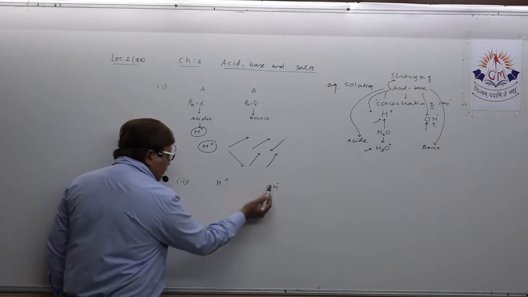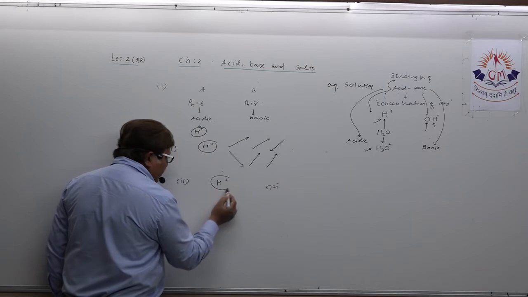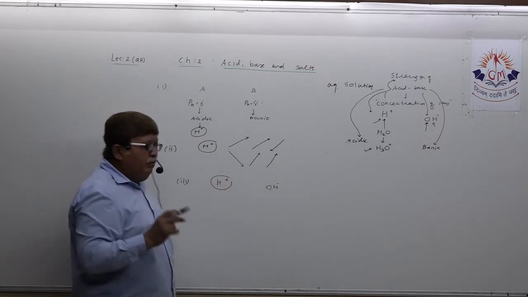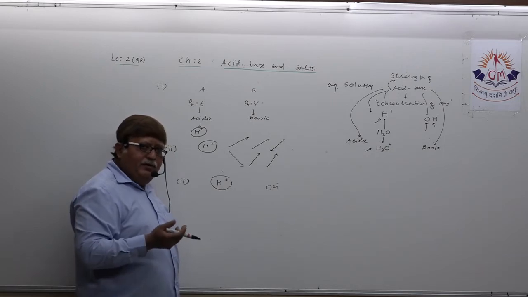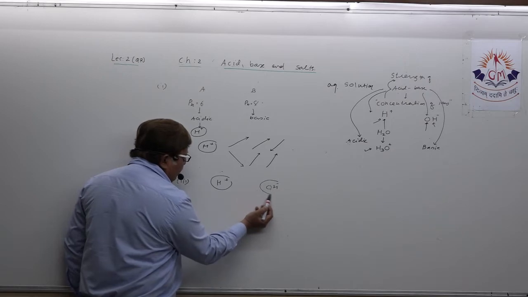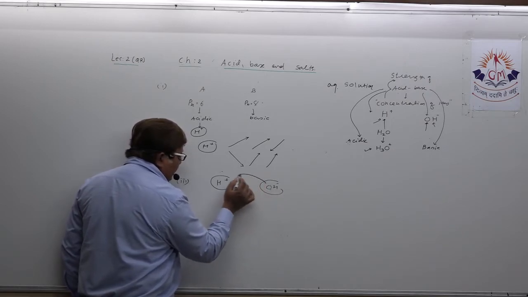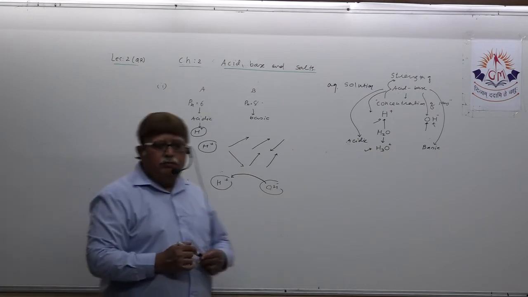Understand? Your answer has to be that basic solutions also have H plus ion. Why are they basic? Because they have more concentration of hydroxide ion than hydrogen ion. That's why they are more basic.